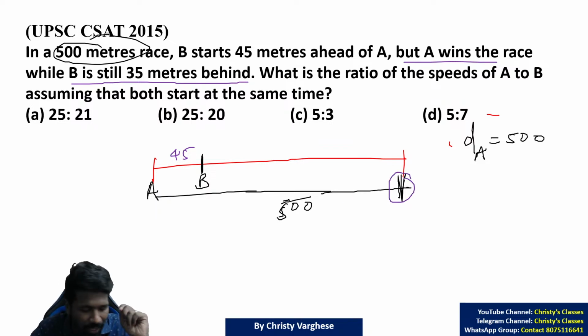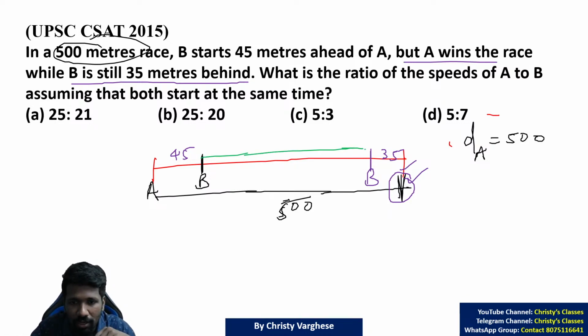For A to win the race, A should reach the finishing point. So B is still 35 meter behind means this is the finishing point of B, that is 35 meter from the finishing line of A. Are you understanding? That means how much distance did B travel? Tell me. How much distance did B travel? The distance traveled by B is from here to here. That is 500. From 500 you subtract 45 and 35.